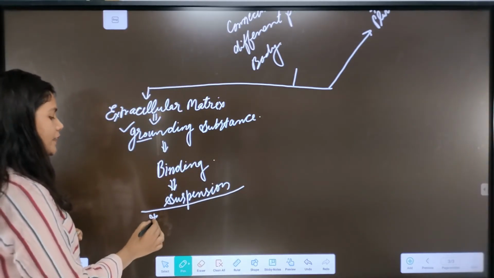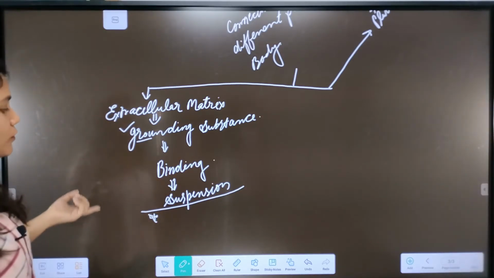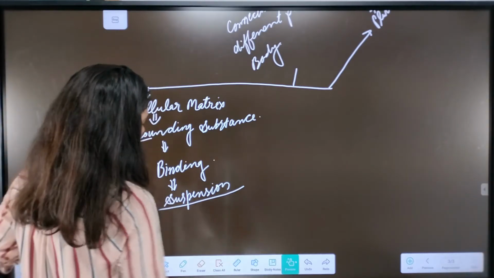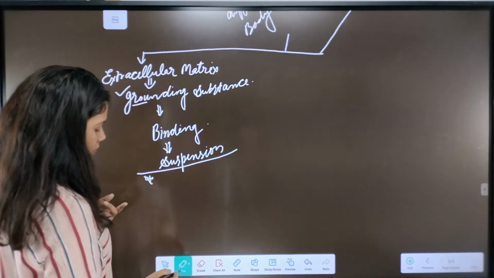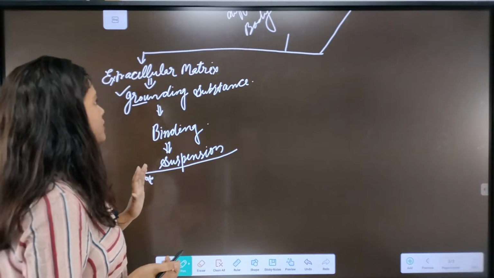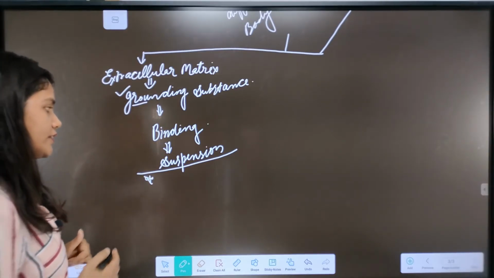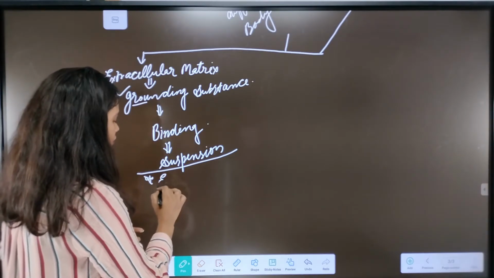Actually, they work as the medium for the extracellular exchange. If these cells need to exchange something, they need a medium, and that medium becomes this grounding substance. They also work in extracellular exchange.